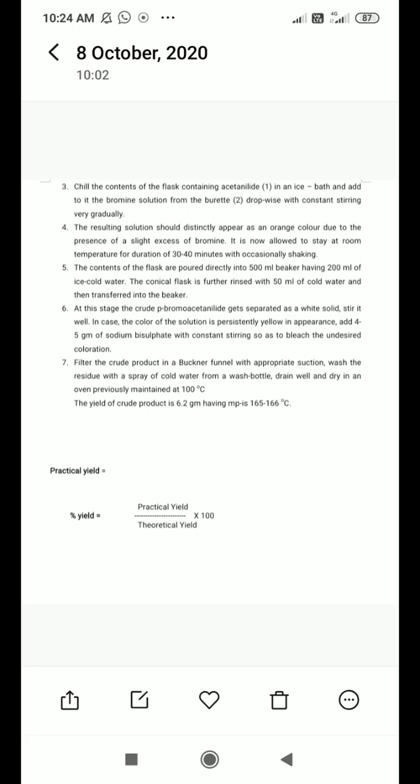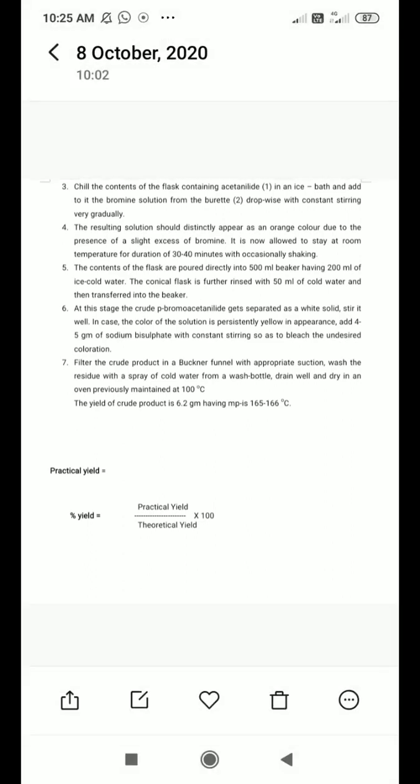Now at this stage, the crude para-bromoacetanilide gets separated as a white solid. Stir it well. In case the color of the solution is persistently yellow in appearance, add 4 to 5 gram of sodium bisulfite with constant stirring so as to bleach the undesired coloration. After complete synthesis the color should be white, but the color of your product may occur yellow, then you should do the neutralization.